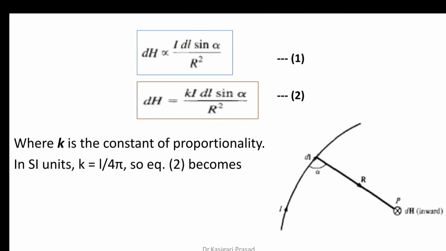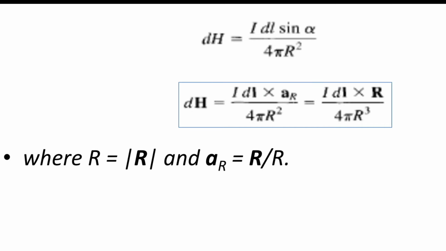Therefore we have written dH is directly proportional to IDL sine alpha and is inversely proportional to r square. Now let us remove the proportionality sign and introduce the proportionality constant. dH is equal to k IDL sine alpha by r square, where k is the constant of proportionality, and the value of k is equal to 1 divided by 4 pi. Now let us substitute that. dH is equal to IDL sine alpha by 4 pi r square.